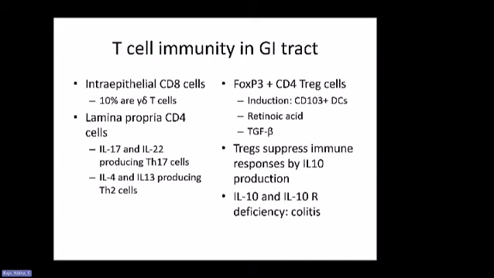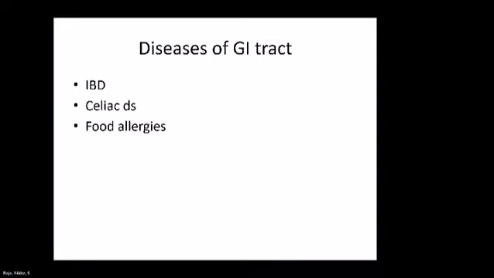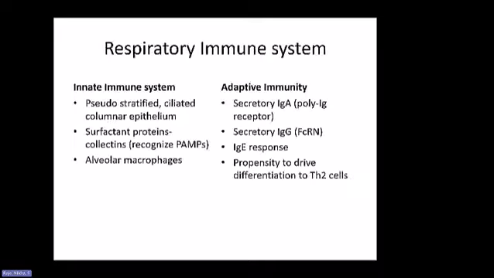Now we know that IL-10 and IL-10 receptor deficiency can cause early onset inflammatory bowel disease. So that's an important clinical tidbit to remember. Some of the diseases of the GI tract, when the immune system doesn't do a good job, are inflammatory bowel disease, celiac disease, so autoimmunity, or allergic issues like food allergies. So that's what we wanted to cover in the GI tract.